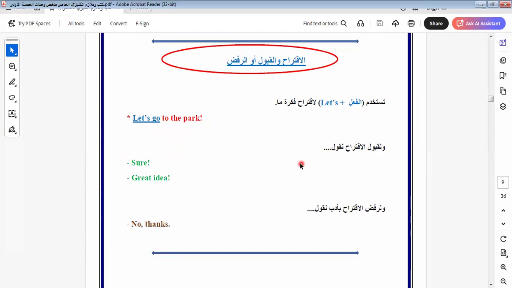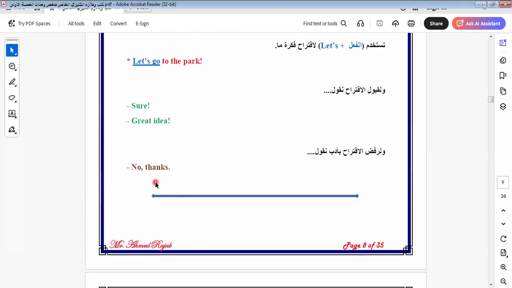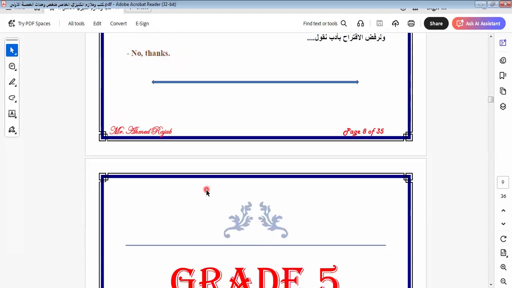When I agree with someone in an idea or something, what do I say? I say, sure, or great idea. When I agree with someone in thinking or in an idea that he or she has, we say great idea or sure. When I would like to refuse or disagree with this idea or this opinion, I say no thanks. Okay, this is the polite refusing. We say no thanks.